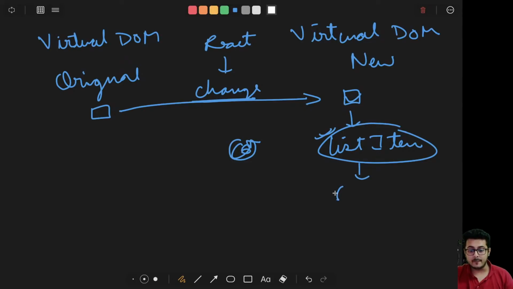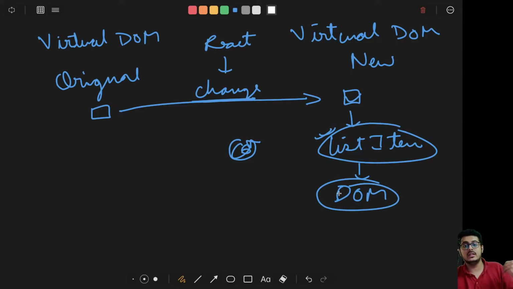So the original real DOM that was associated with this component will only get updated. Instead of refreshing the entire website, it will just refresh this component itself. So in the original DOM as well, only the parts associated with this component will get refreshed instead of taking the entire thing.